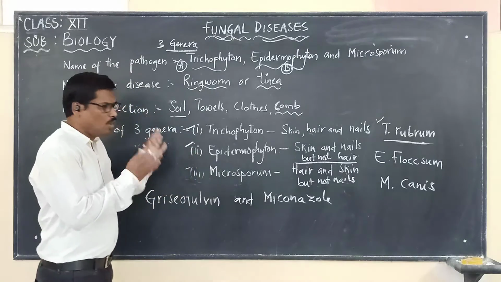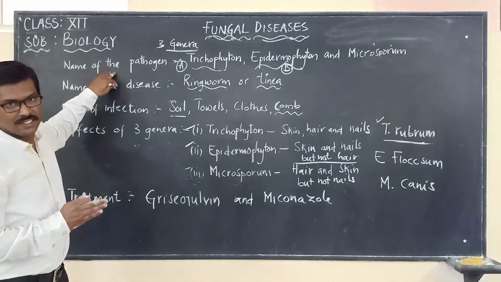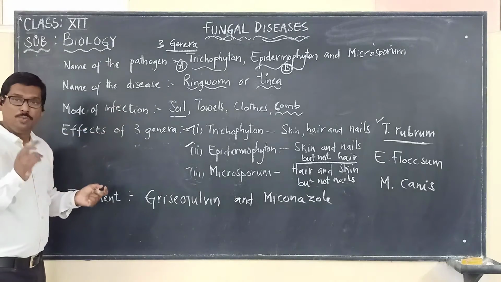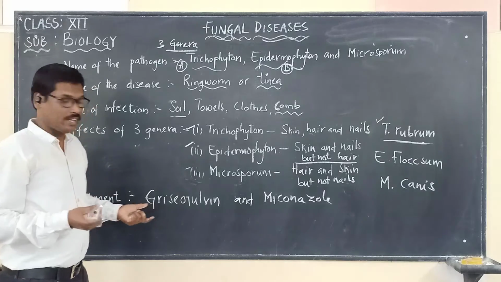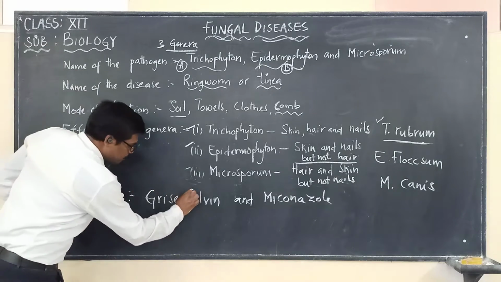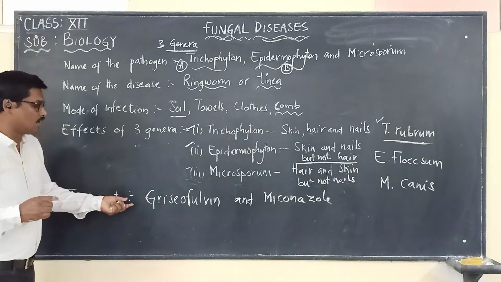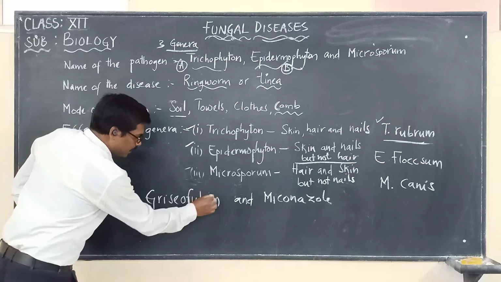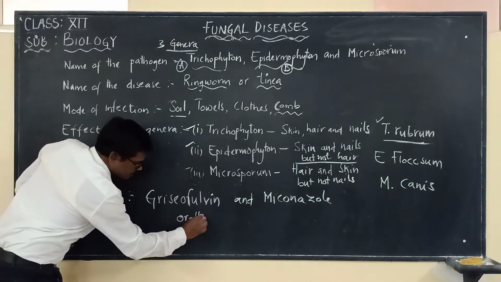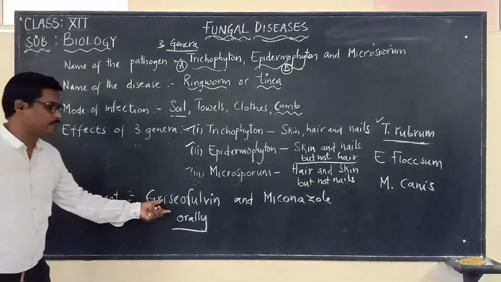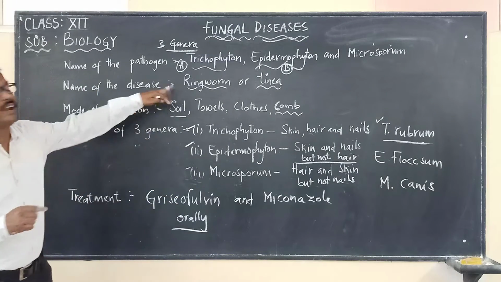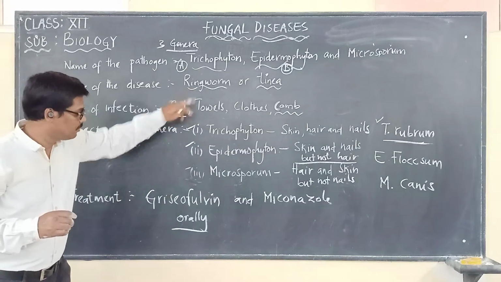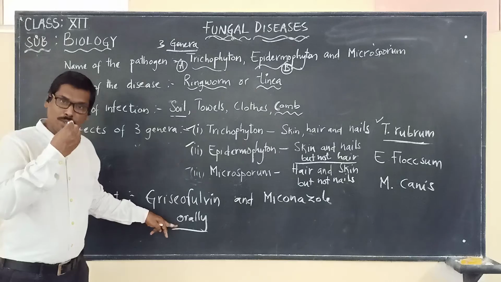So after knowing the disease, the pathogen, the mode of infection and the genera that are causing the disease, we also should know what the treatment is. The treatment given for this disease is a simple medicine called griseofulvin. It is taken orally, through the mouth. Griseofulvin is the medicine used to cure ringworm.